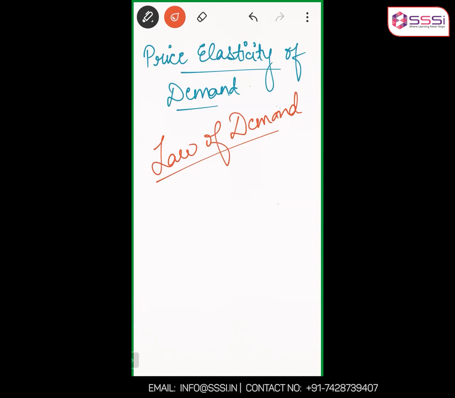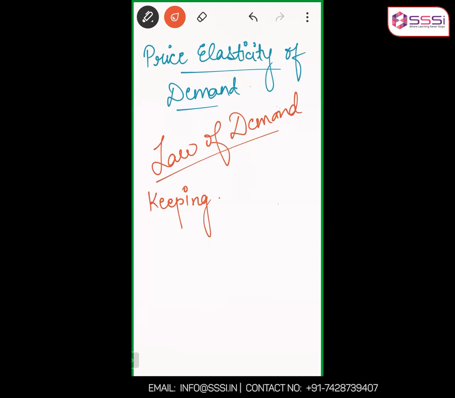Fine. So it says keeping all other factors constant. What are these factors? There can be so many things that affect your demand. It can be your income, your taste and preferences, the season and weather. So your demand depends upon so many things, not just on price. Price, yes, is the main factor that it depends upon.